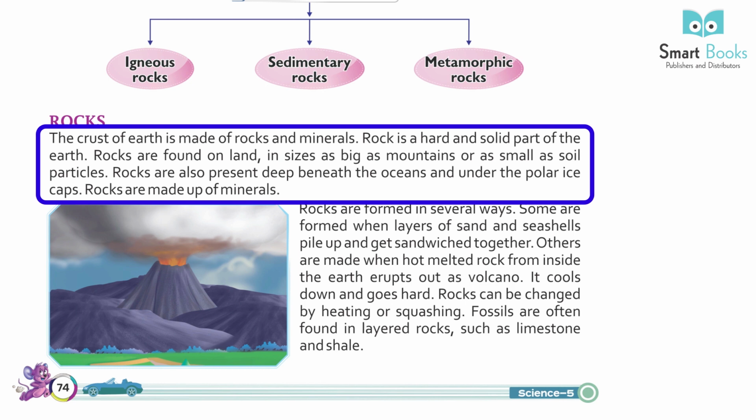Rocks are found on land in sizes as big as mountains or as small as soil particles. Rocks are also present deep beneath the oceans and under the polar ice caps. Rocks are made up of minerals.